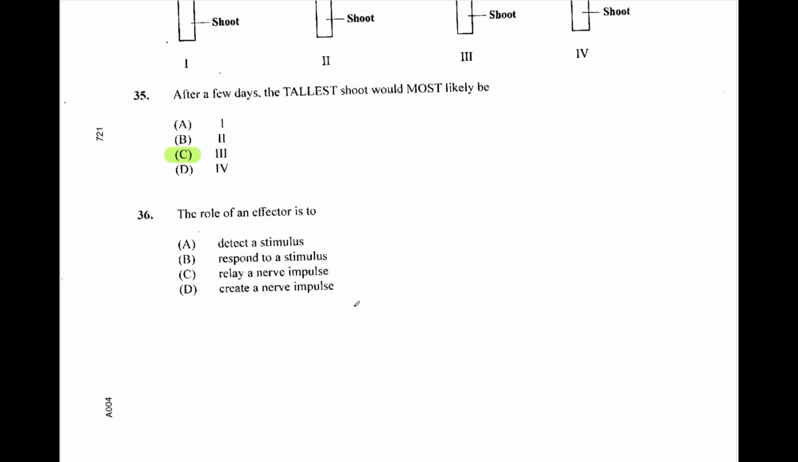The role of an effector is to do what? An example of an effector is a muscle. So it's to respond to a stimulus.